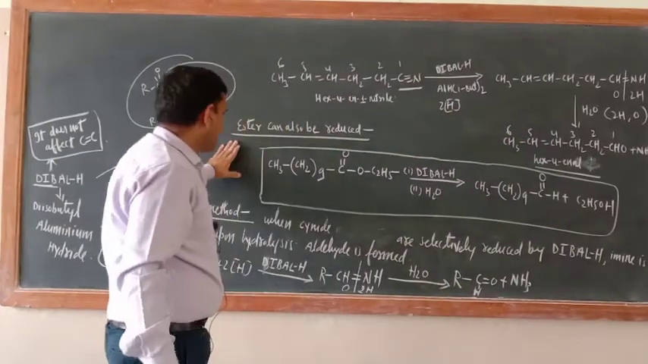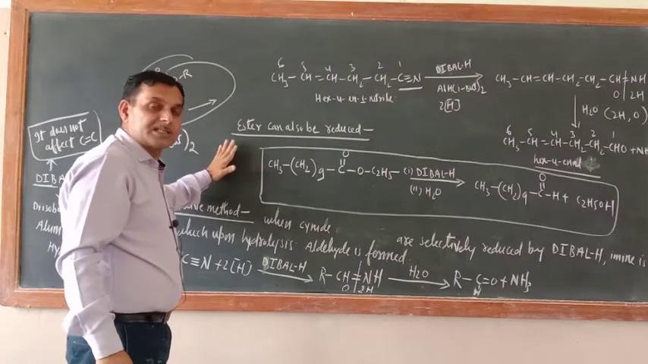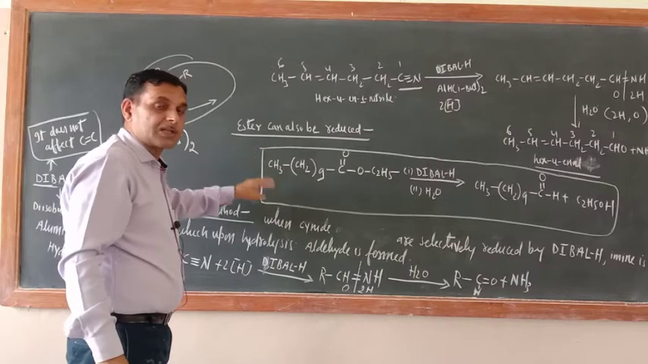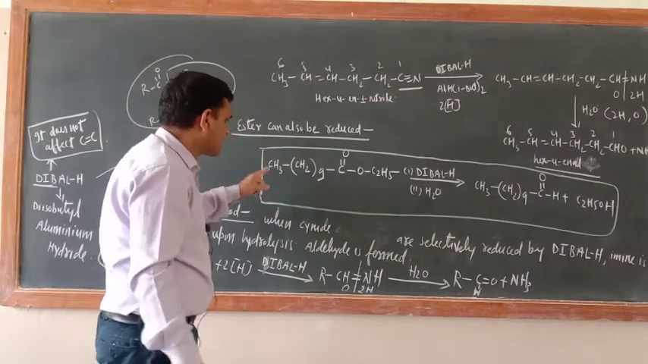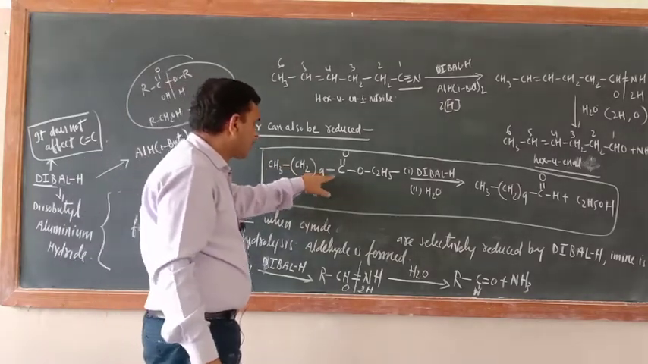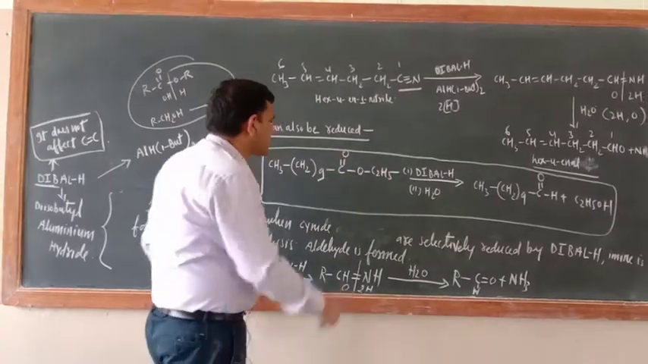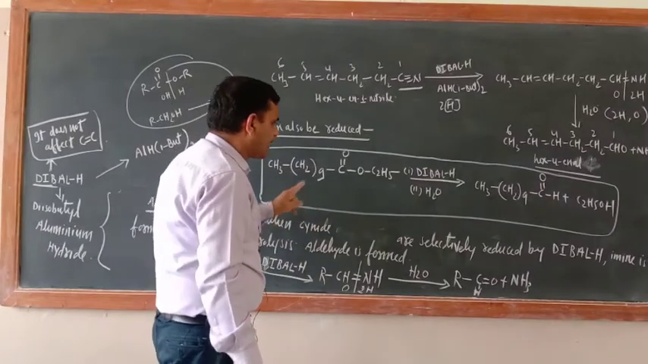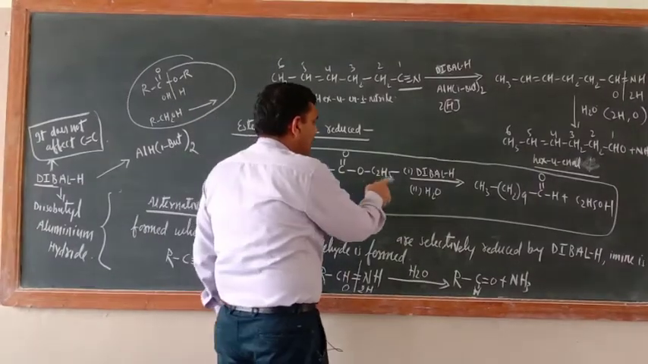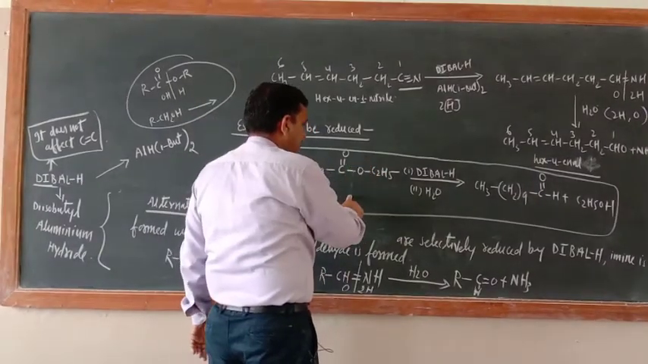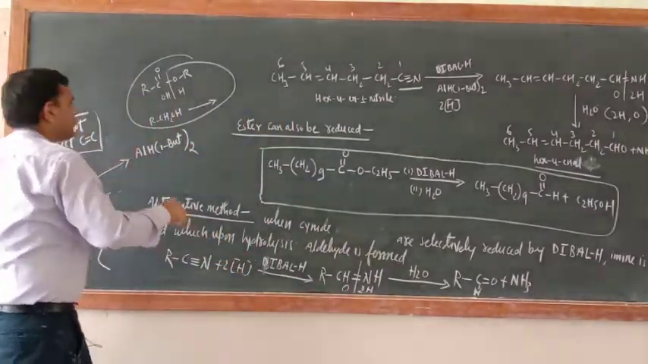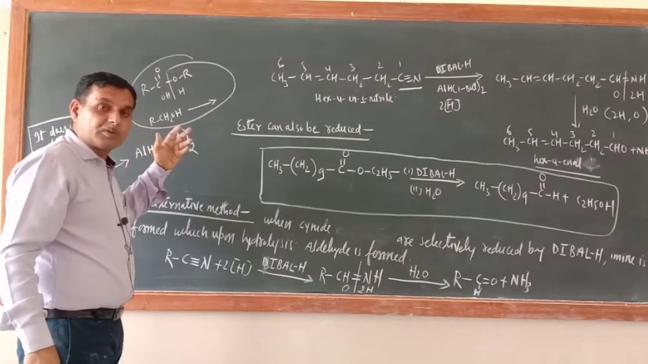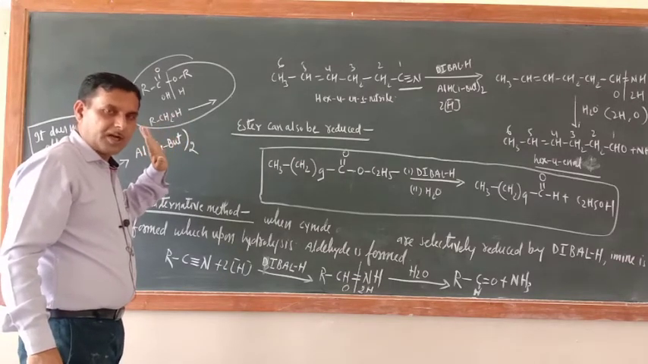So just try to understand, DIBALH is a very versatile reducing agent. It can reduce ester also into aldehyde. Just see how. CH3 CH2 whole 9 C double bond O. This is the ester. Now try to understand, now here 2 groups are there. Ester is made up of 2 groups. Ester is formed by the reaction between carboxylic acid and alcohol. You are correct or not?